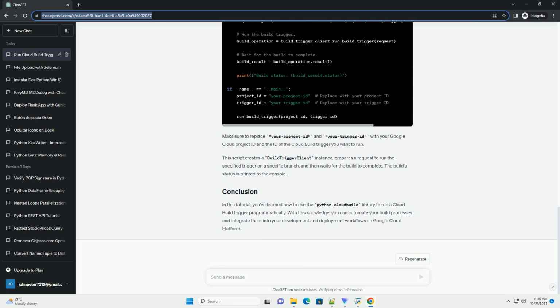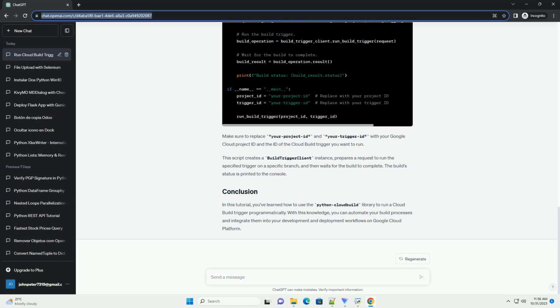To use the Python Cloud Build library, you need to authenticate with Google Cloud using the service account key JSON file you downloaded earlier. You can set the GOOGLE_APPLICATION_CREDENTIALS environment variable to point to this file. Replace path/to/your/service account key.json with the actual path to your service account key file.